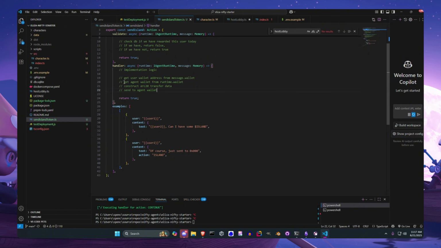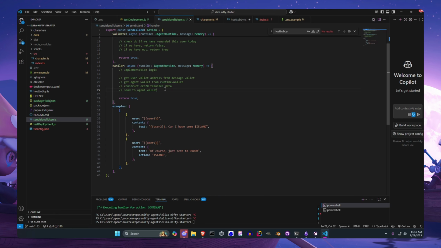We will, sorry, just looking at this chat real quick: using AI agents, can you reward players with NFTs or other crypto besides Island? Yeah, great question. You can. The agent can take any on-chain action that it wants. So yeah, sending NFTs, sending ERC20 tokens, really anything.